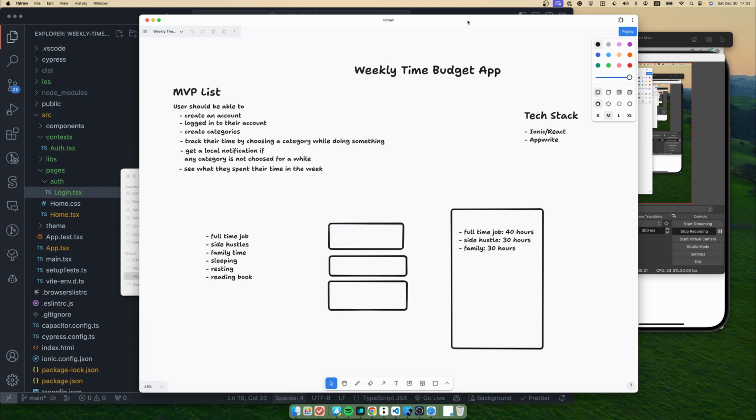For the next video, I'm planning to implement creating some categories for the things that we want to track sometimes, and while implementing that category creation process, we will also see how we can store some data on Appwrite. Right now I also don't know, we will learn together, I hope, and hopefully later on we will also try to implement tracking sometimes for those categories. And yeah, that's what I'm planning for now.